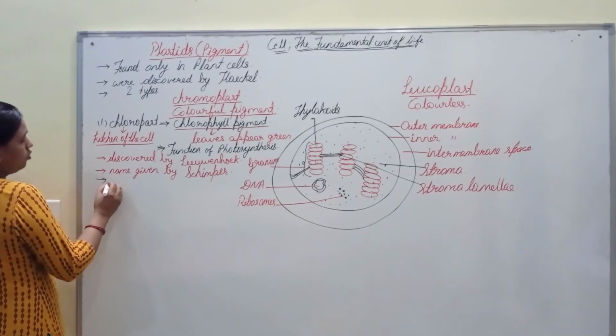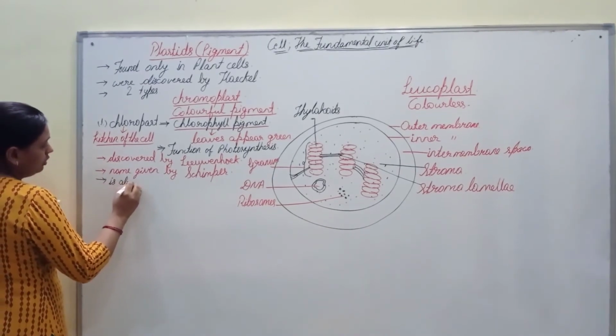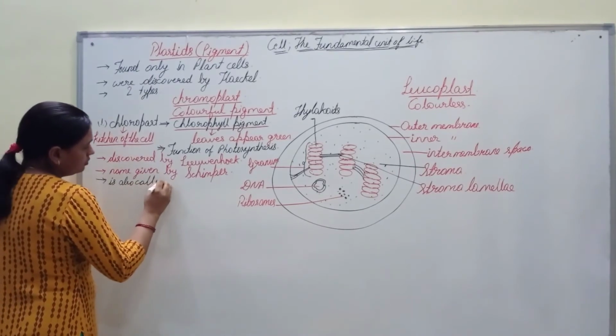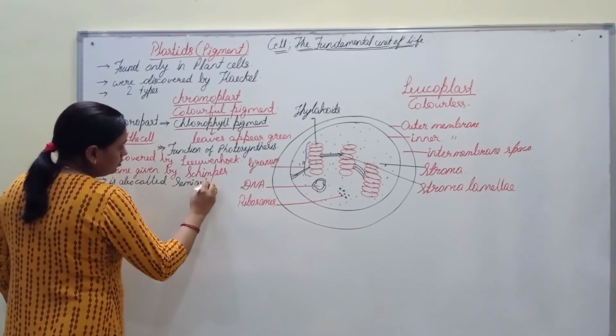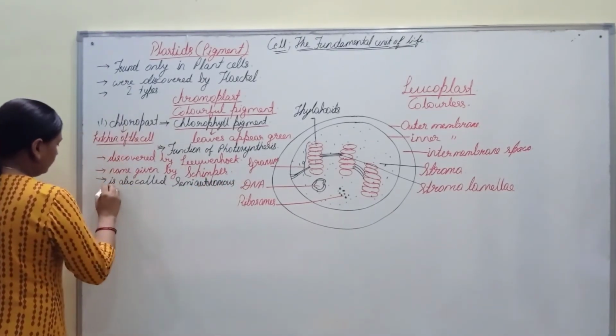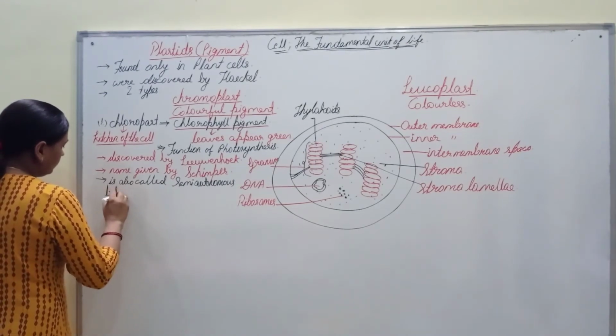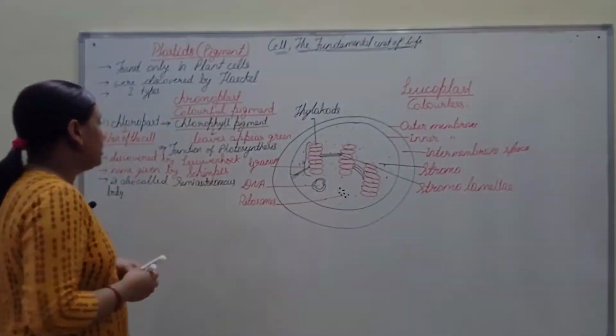So chloroplast is also called a semi-autonomous body. So this is about chloroplast.